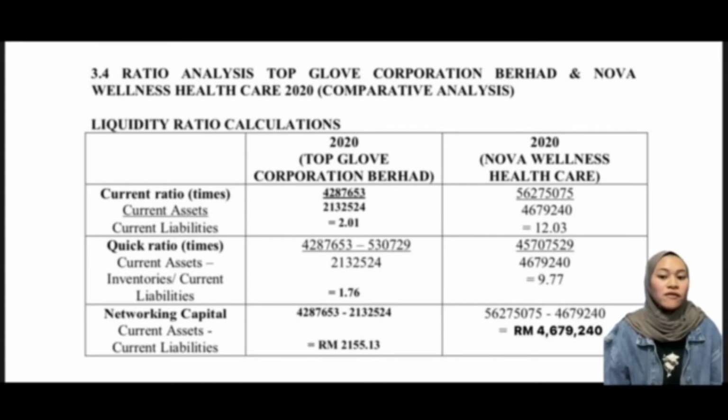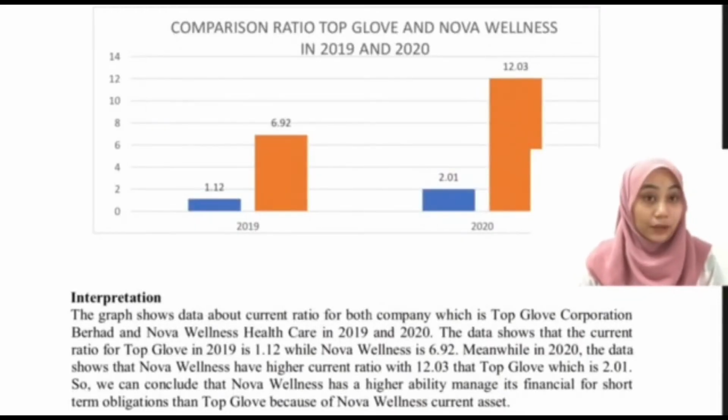Next is quick ratio. The formula is current assets minus inventories. And the data for Top Glove is 1.76, meanwhile Nova Wellness is 9.77. Lastly, net working capital. The formula is current assets minus current liabilities, and the data for Top Glove is RM 2,155. Meanwhile, the Nova Wellness is RM 4,600,079 and 2,040. So now I will explain the liquidity comparison for both companies in 2019 and 2020.